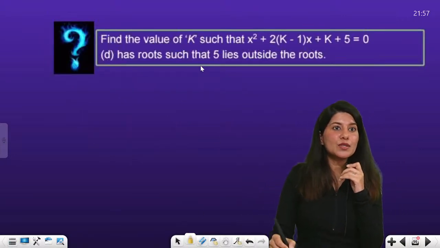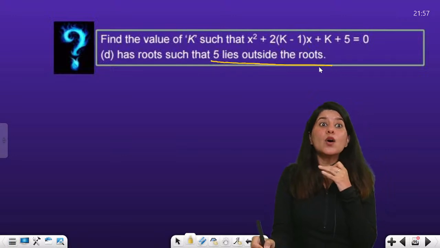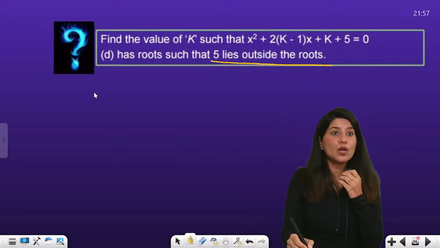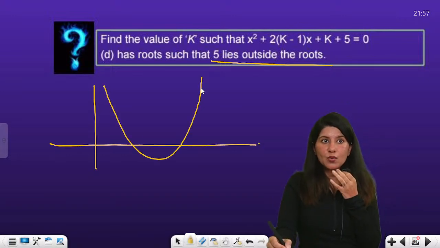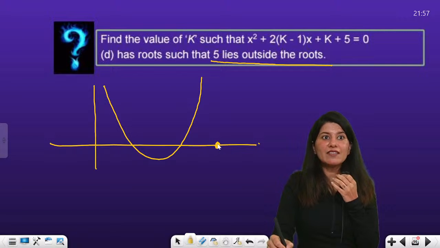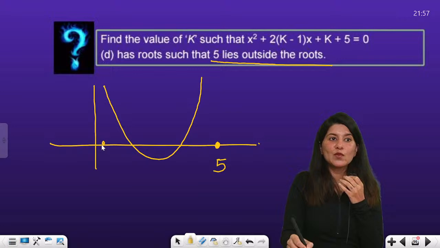Yes? Option C done. Let us talk about option D now. Which has roots such that 5 lies outside the roots. What does that mean? If this is your quadratic polynomial, then 5 lies outside the roots, either here or here.